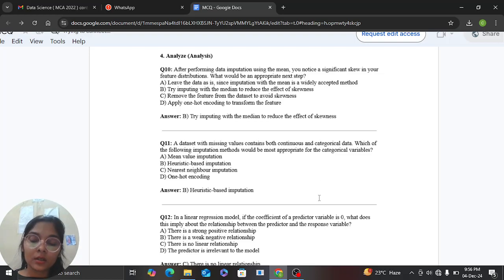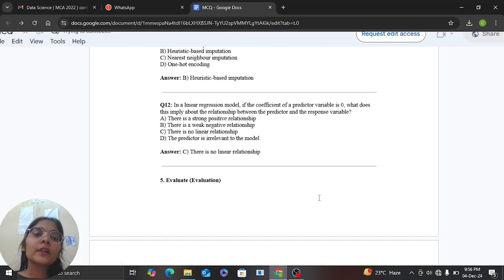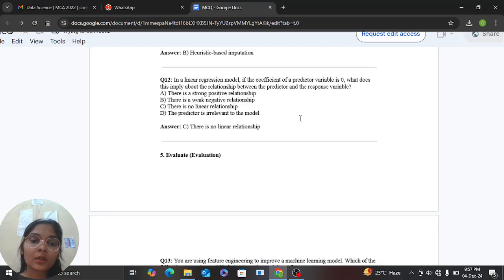Now moving forward, in a linear regression model, if the coefficient of a predictor variable is 0, what does this imply about the relationship between the predictor and the response variable? In this situation, if the coefficient is 0, then there will be no relationship between the predictor and the response variable.